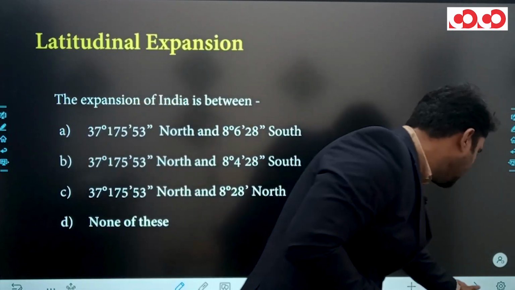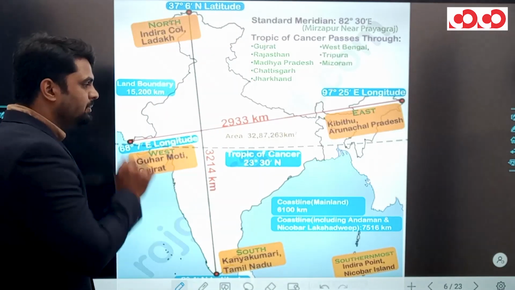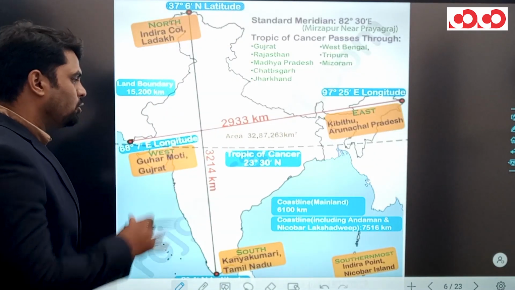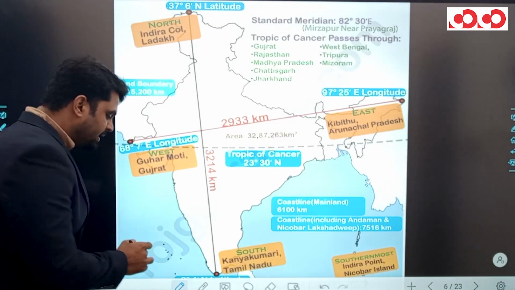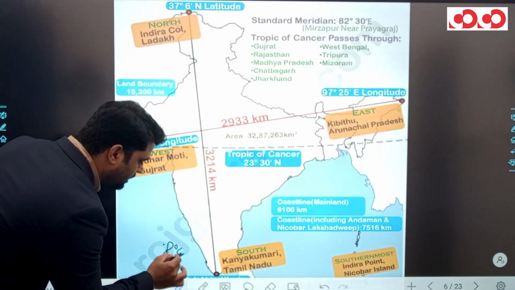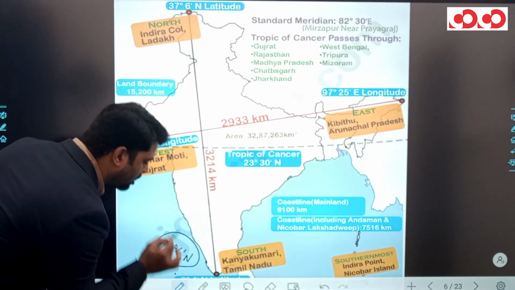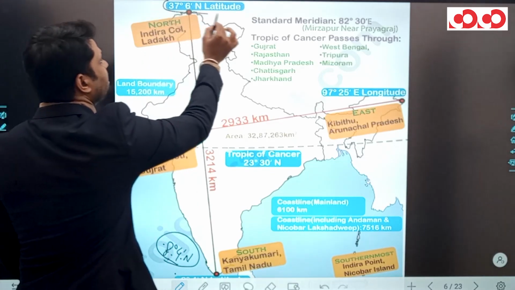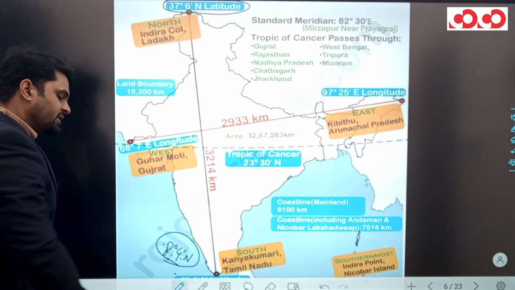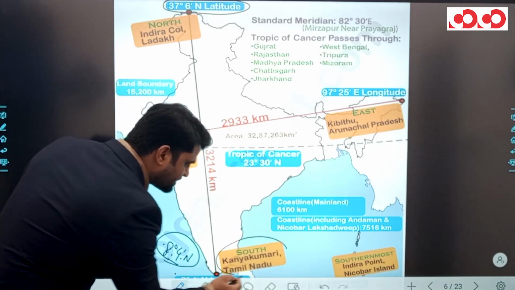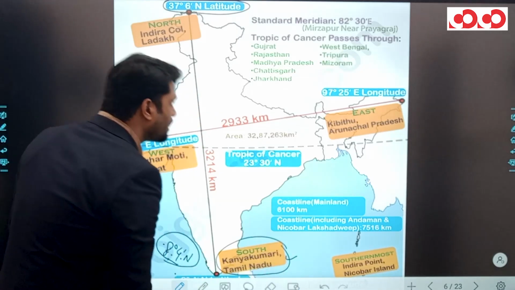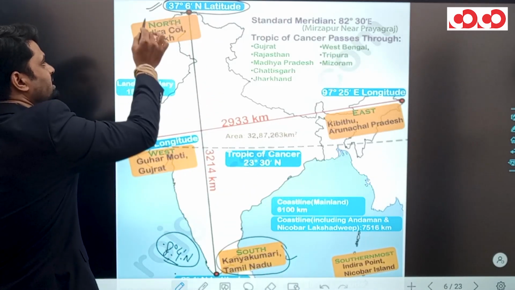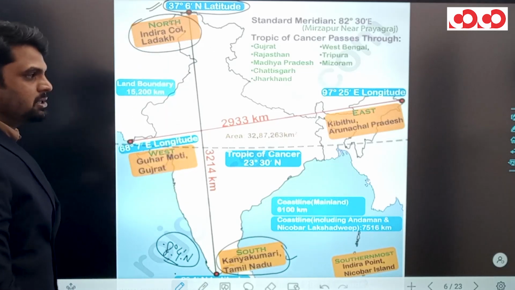Again, before coming to the answer, let's have a look at that image. In this image you are going to see latitudinal and longitudinal extension of India with its extreme points. India is extended from 8 degree 4 minute north latitude to 37 degree 6 minute north latitude. The southernmost point of India is situated at Kanyakumari, Tamil Nadu, and the northernmost point is situated at Indira Col of Ladakh region.